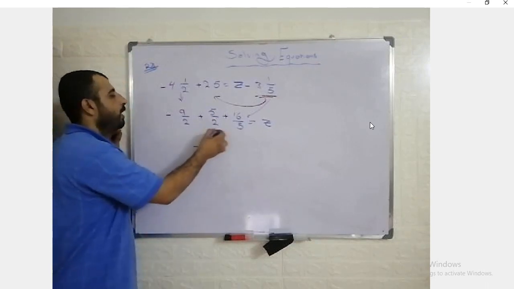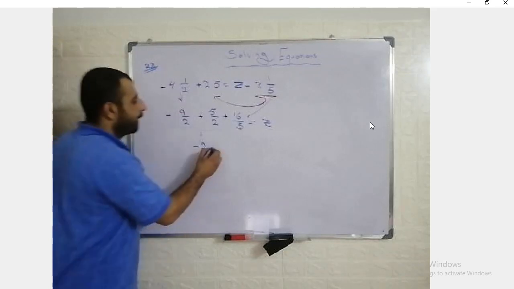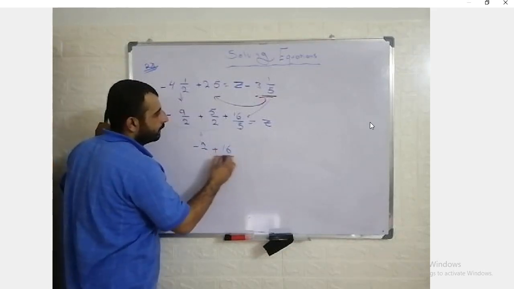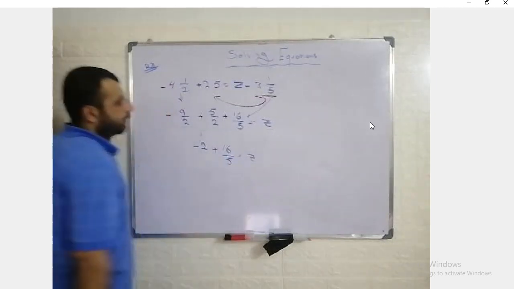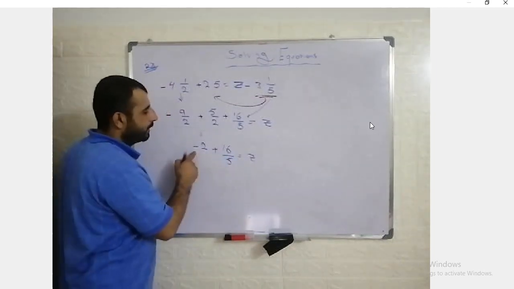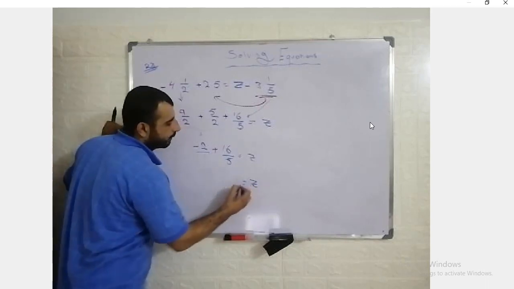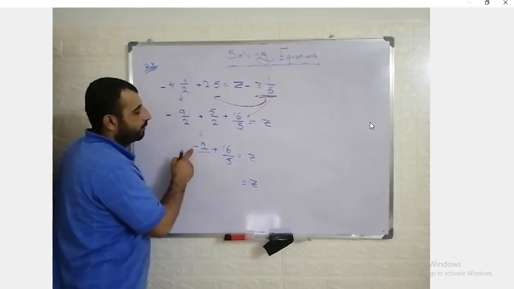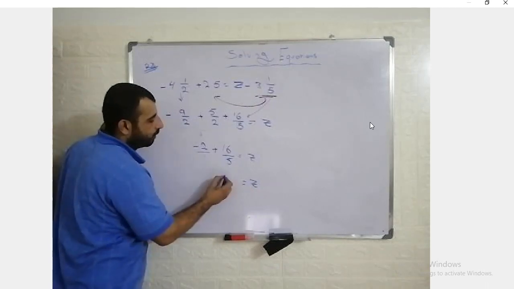I simplified it, and found this. Add -2 plus 16/5. The answer must equal what? z. Now add this, making the denominators equal. So z must equal what? 5 times -2, which equals -10, plus 16, it will be 6/5.